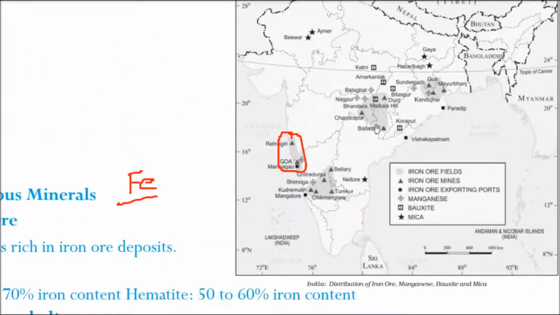Let me take you again to the place we just talked about. These are the iron ore fields which have been identified, and then we have iron ore mines as we just talked about: Kendujhar, Mayurbhanj, and Goa, and here we have Chandrapur and others like Ratnagiri, and we have Bellary and Tumkur.